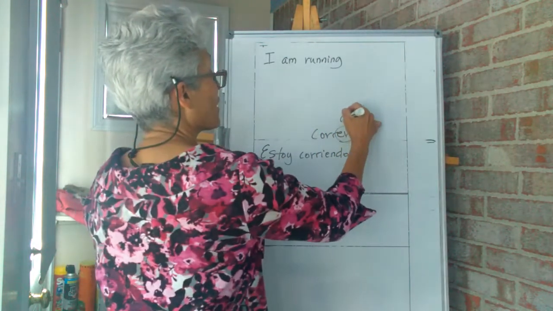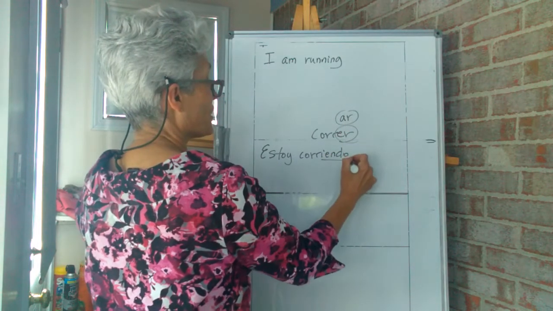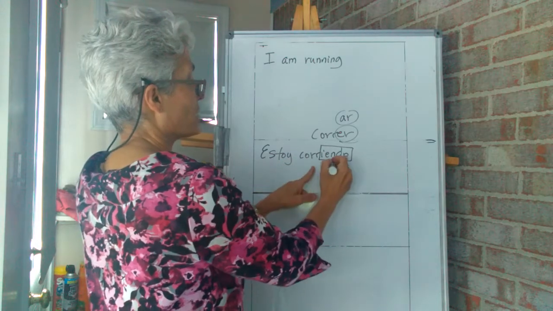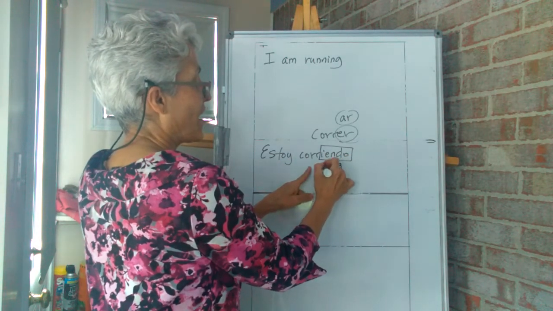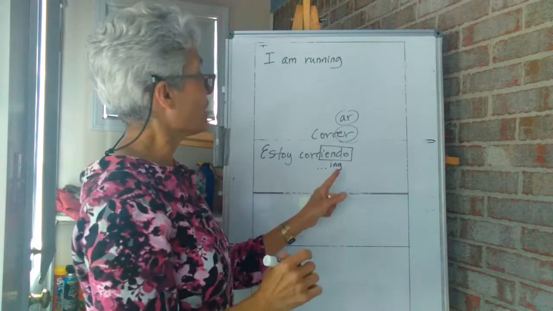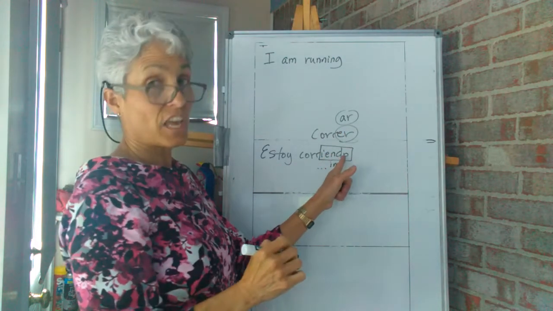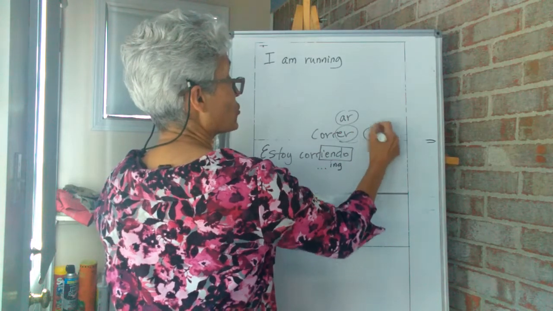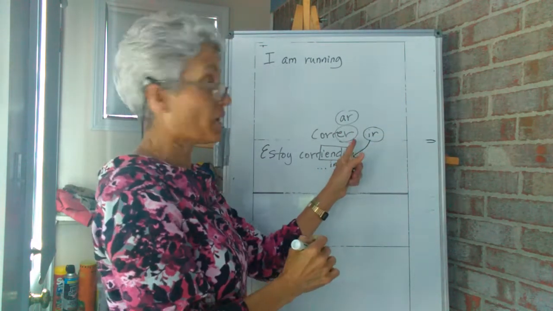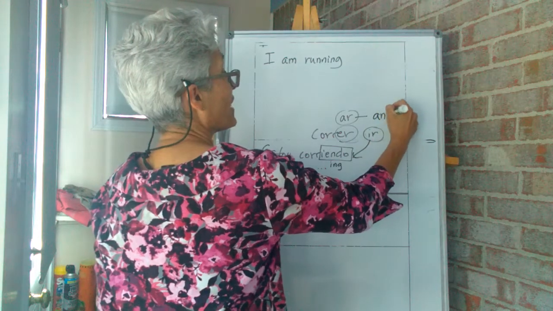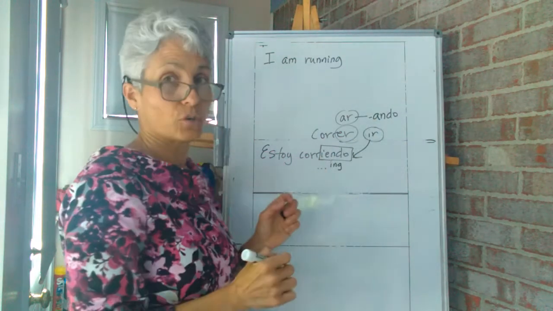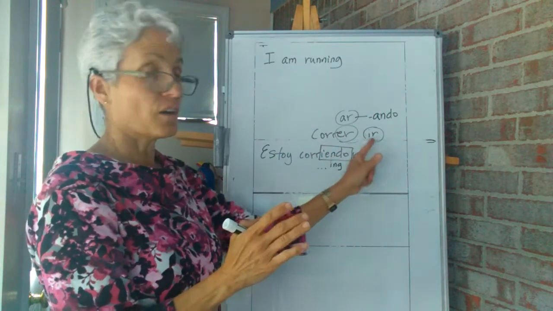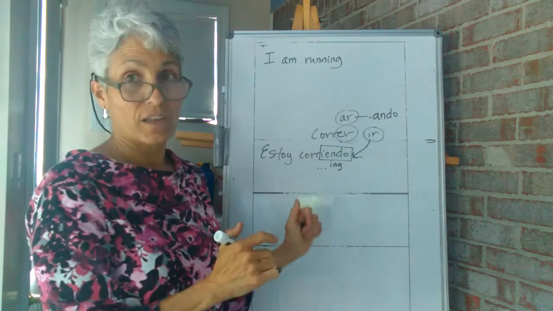If it was an AR verb, okay, notice this ending here for the second verb. I am running. This is the same as your English ing, running, okay? For ER, it's yendo. It is also for IR verbs, it is also yendo, okay? The ending is yendo. For AR verbs, it is ando. That's the ending for AR verbs, okay? So you got to know those.